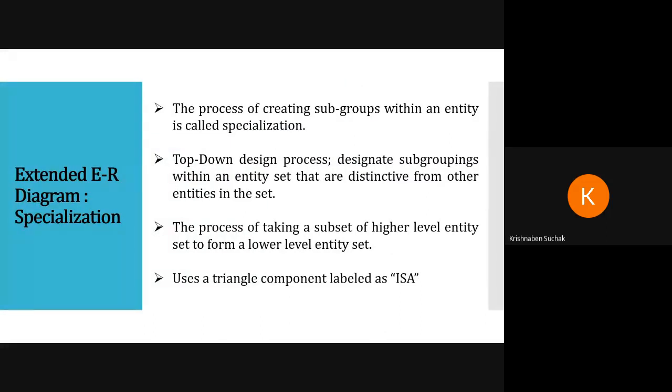Any doubt in weak entity set and in participation constraint? Anyone? I can ask any one of you. If I feel that everyone knows everything, then I will ask you in between only. And tomorrow also I will ask why you have not used weak entity set, or why you have not drawn the ER diagram. You have to draw that. I am using the words have to, that means you have to draw that.